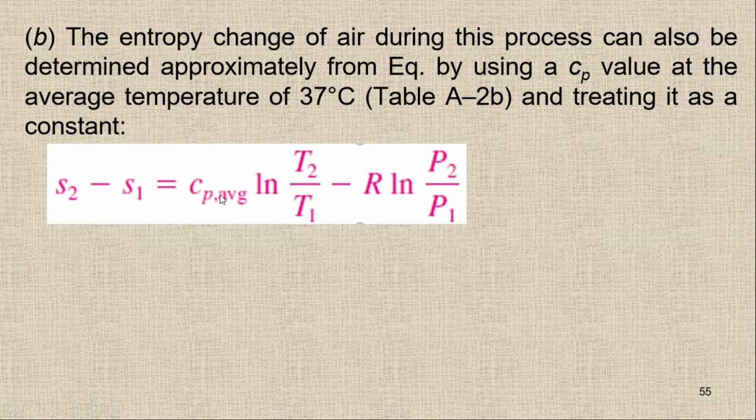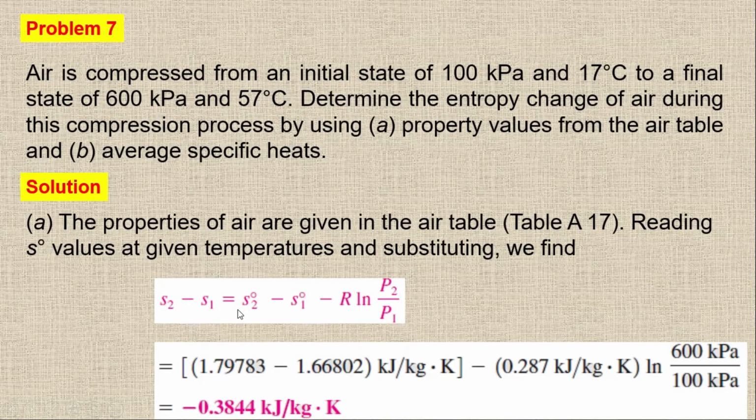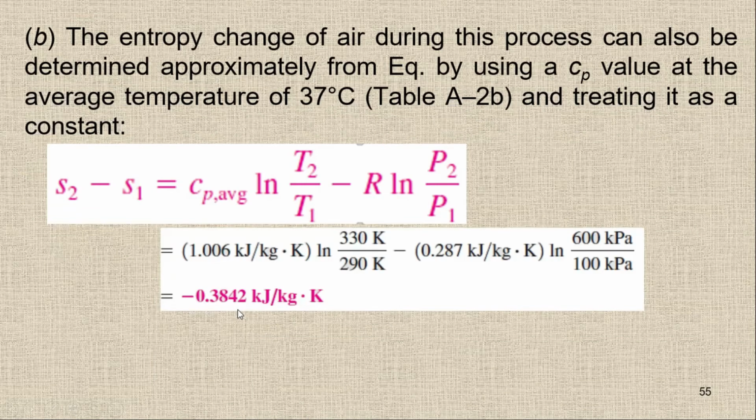So from the table we check the Cp value, and ln T2 upon T1, both values are given, minus R ln P2 upon P1. Simply put in the values. And remember again, for T2 upon T1 you have to use Kelvin, because we are dealing with a gas, and for gases we always have to use the temperature in Kelvin. So we have Cp ln T2 upon T1 minus R ln P2 upon P1, and then you get the answer of minus 0.3842. You can see here we have minus 0.3842, while in the previous case it was 0.3844.